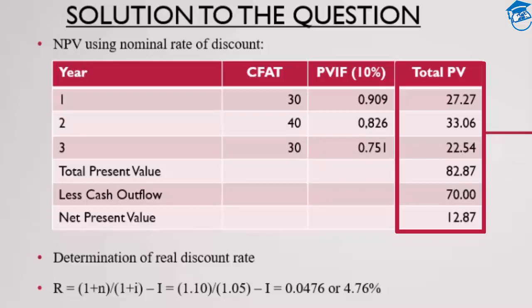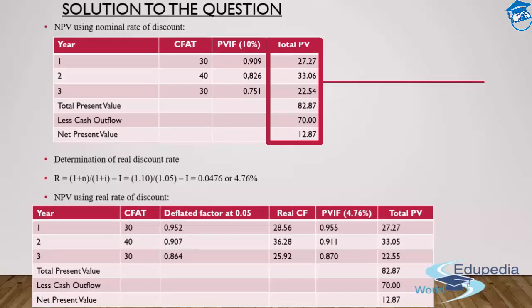Now, coming to the second approach which I just shared with you guys. What if I need to consider the NPV using the real rate of interest, the real rate of discount? Then what should I do in that particular case? First of all, I need to compute my real discount rate, my real interest rate. That will be with the same concept which I told you. I already have the nominal rate of interest, that is 10%. I already have the figure of inflation. So I can simply get the real rate of return, the real discount rate.